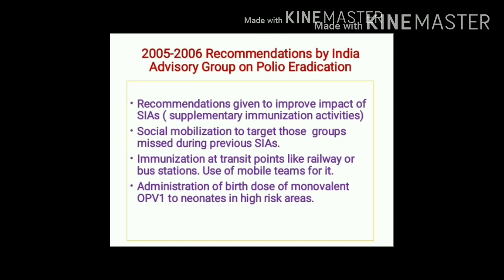It includes social mobilization to target those groups missed during previous immunization activities. This advisory group recommended use of mobile teams for administration of oral polio vaccine at transit points like bus stations, railway stations, etc. Second recommendation, as we already said, is given for high risk areas, which includes administration of the birth dose of monovalent oral polio vaccine type 1.